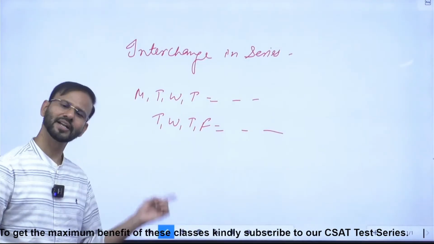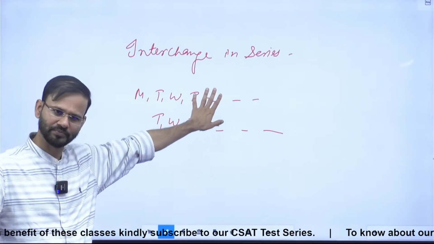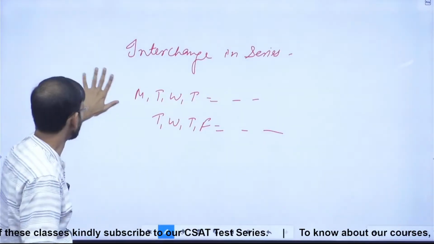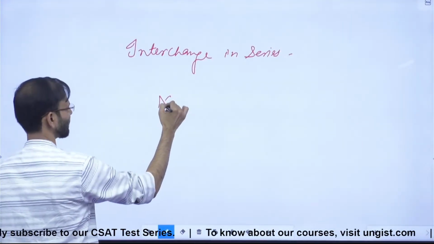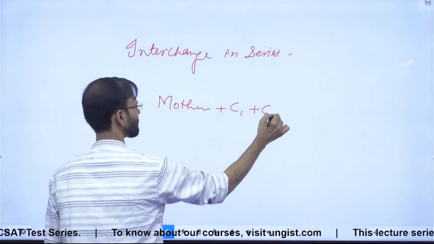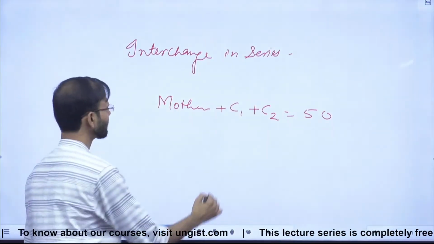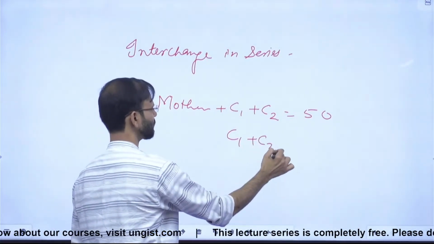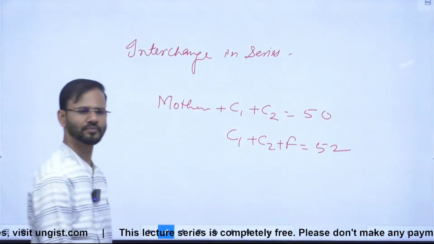If the temperature on Monday is given, then what will be the temperature of Friday? We have solved this type of questions. So here also the question is saying the mother plus child 1 plus child 2, the average is 50, right? And child 1 plus child 2 plus father, the average is 52, right?